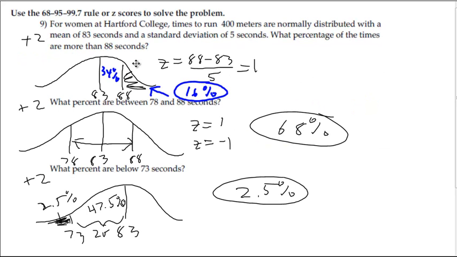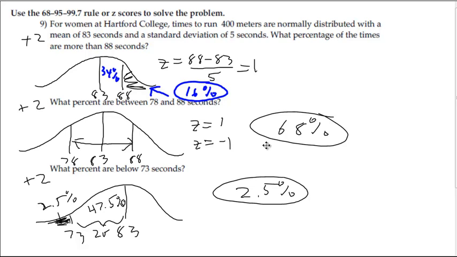And then number 9, it says you can use 68, 95, 99.7. I accepted that, or z-scores, or either method is fine. So again, draw a picture. The average is 83. What percent are above 88? So that's 1 standard deviation above norm. And if you use the empirical rule, it's about 50% to the right. 34% is in between 0 and 1 standard deviation here. That leaves us about 16%. If you look that up in the z-table, it's pretty close to 16% as well. And then between 78 and 88, they're both 1 standard deviation. So it's the 68%.